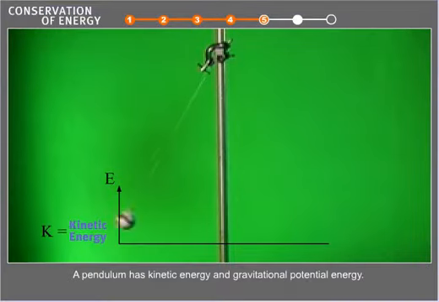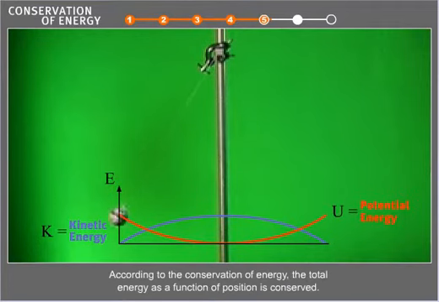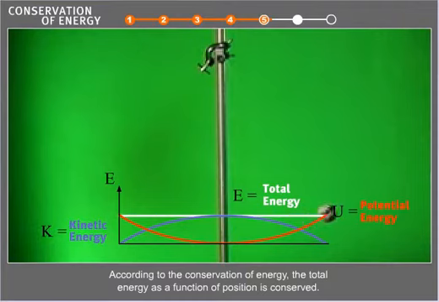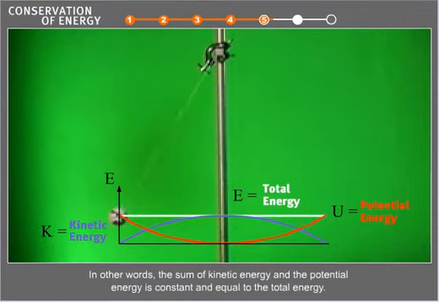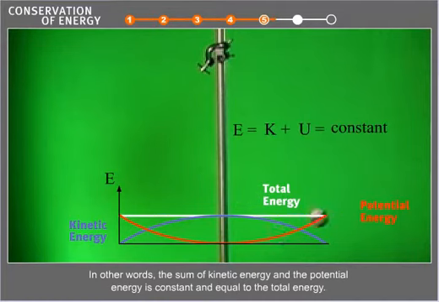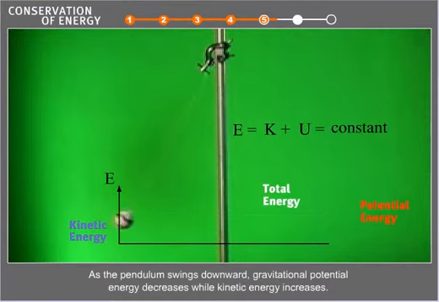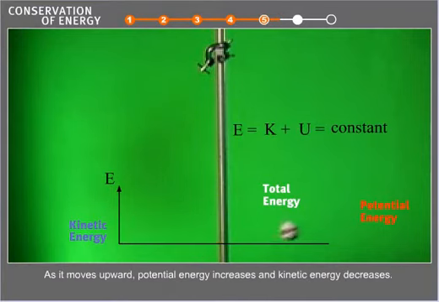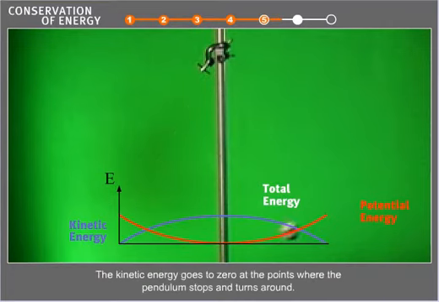A pendulum has kinetic energy and gravitational potential energy. According to the conservation of energy, the total energy as a function of position is conserved. In other words, the sum of the kinetic energy and the potential energy is constant and equal to the total energy. As the pendulum swings downward, gravitational potential energy decreases while kinetic energy increases. As it moves upward, potential energy increases and kinetic energy decreases. The kinetic energy goes to 0 at the points where the pendulum stops and turns around.